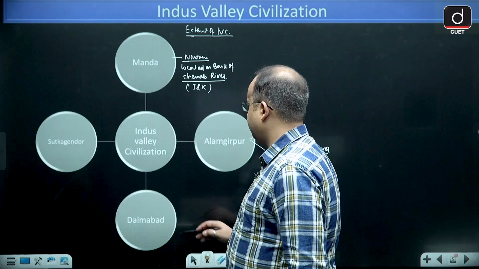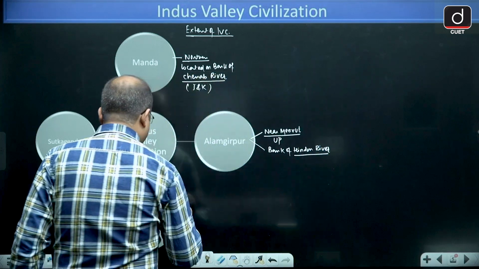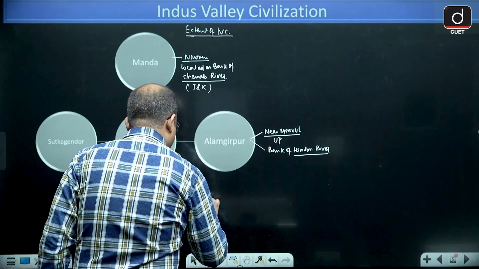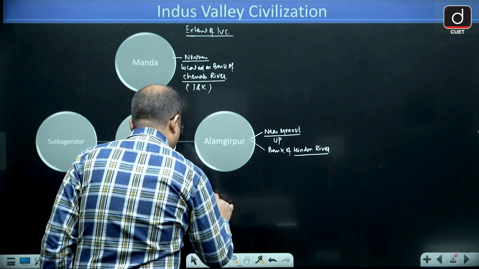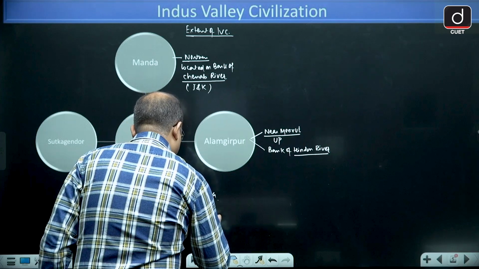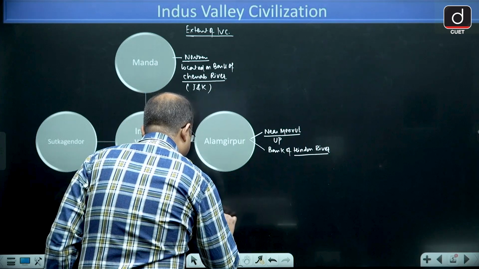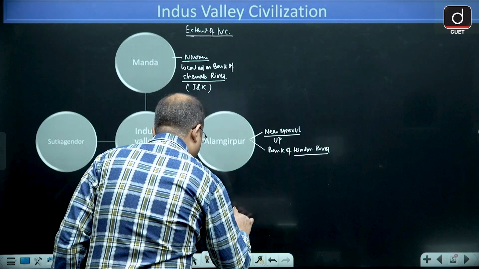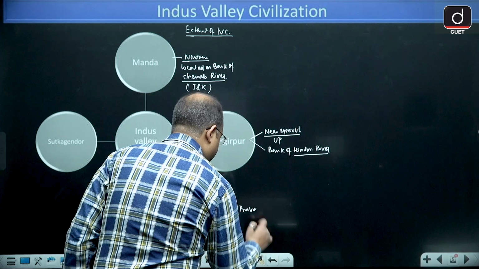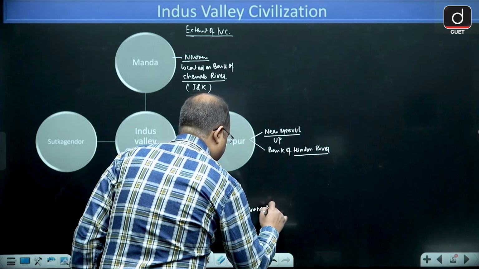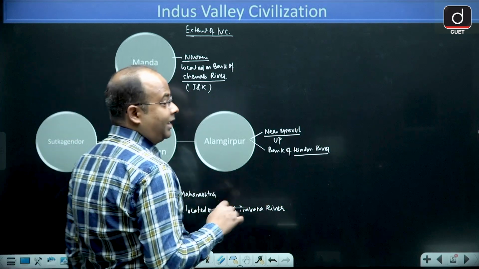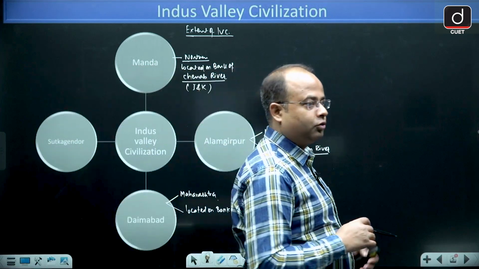Next we have Daimabad. Daimabad, guys, is in Maharashtra. It is located on the bank of Pravara river, and Pravara is a tributary of Godavari.